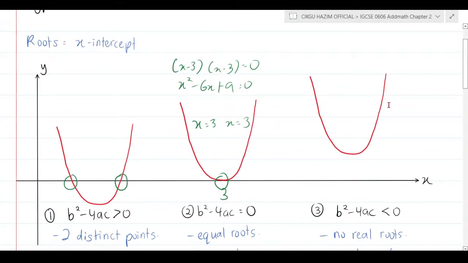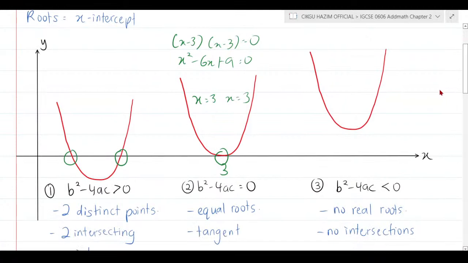And the third example here is there's no real root. There is no intersection at all. What does it mean by no real root? Because you may have an imaginary root. That's why real and imaginary are opposite to each other. But you're not going to learn imaginary, you're going to learn about real only. So just imagine that in the third example there's no intersection.